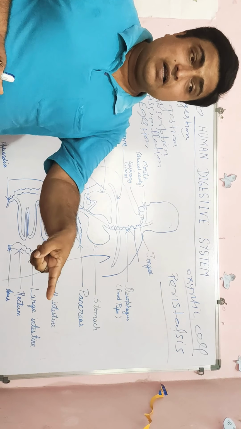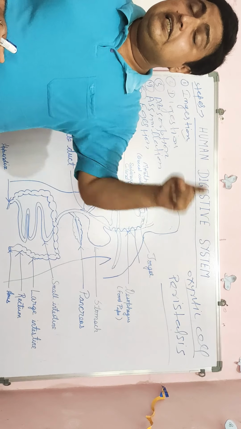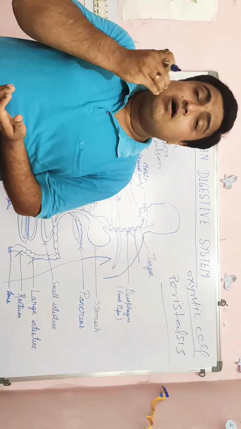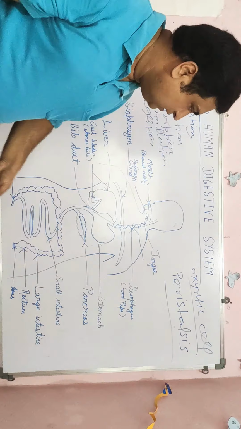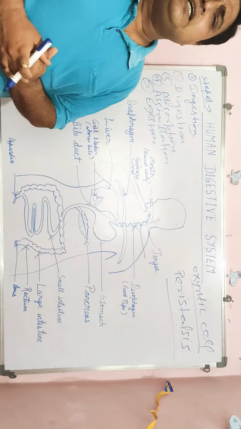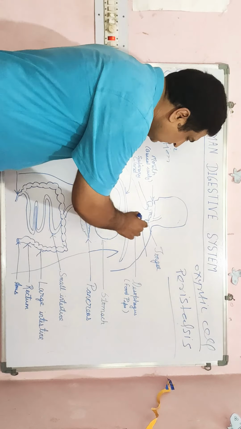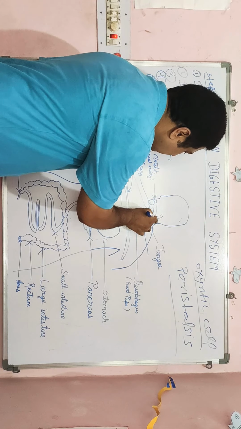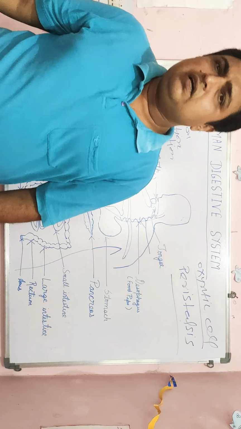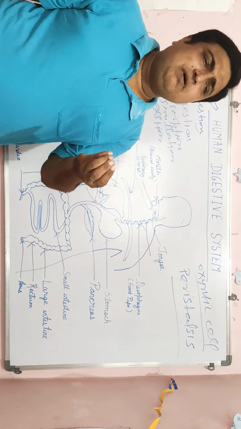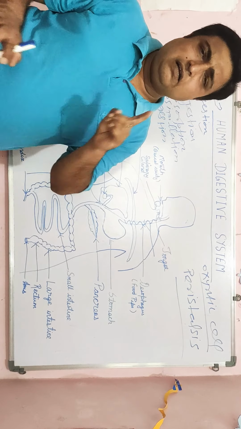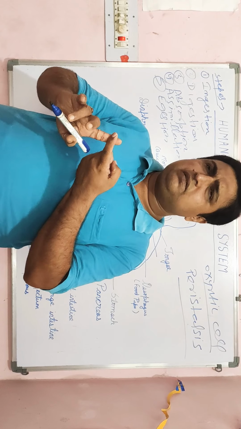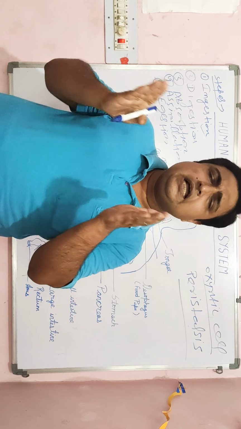So digestion starts from our mouth. After that, saliva secretion takes place by the salivary gland, which is present in the mouth. The salivary gland secretes saliva, and this saliva mixes with food substances and softens them.